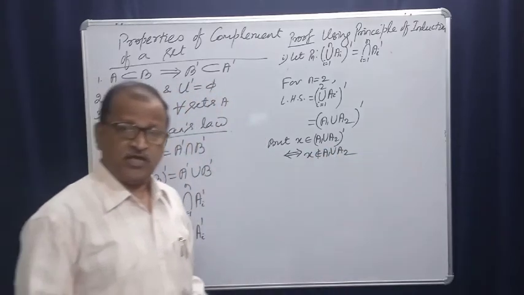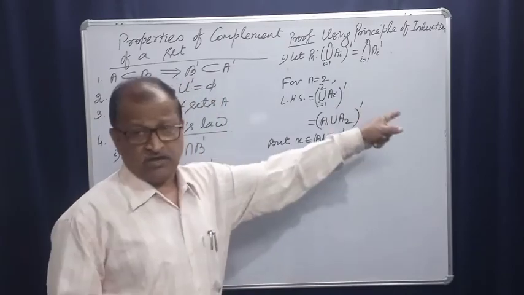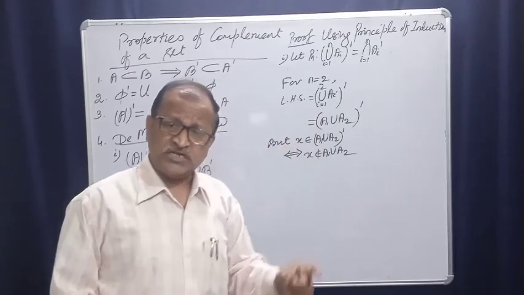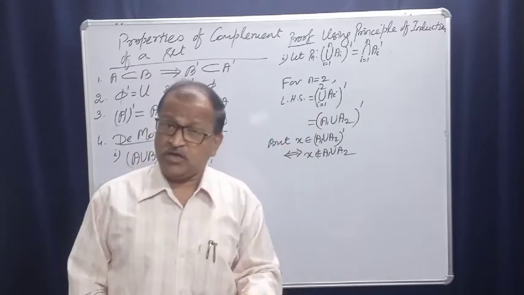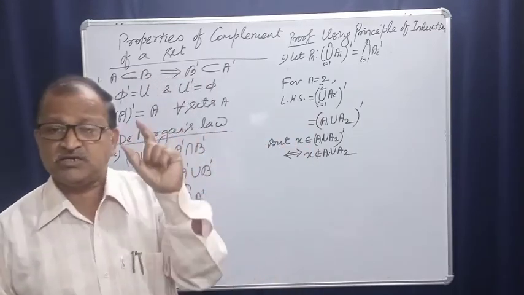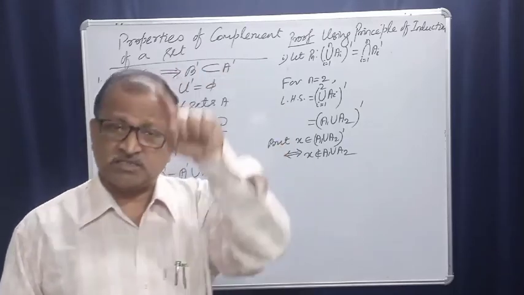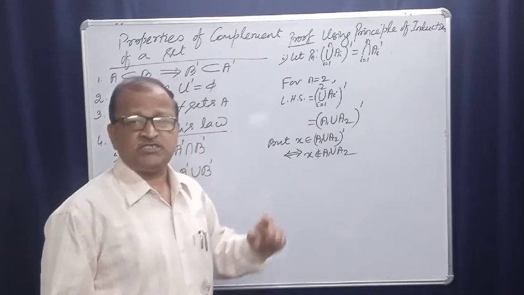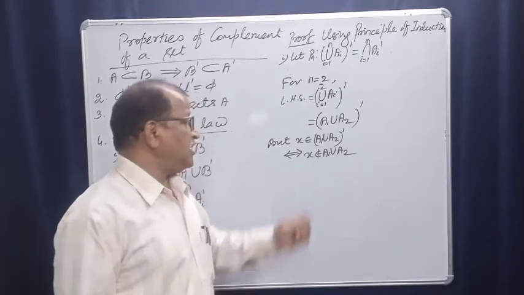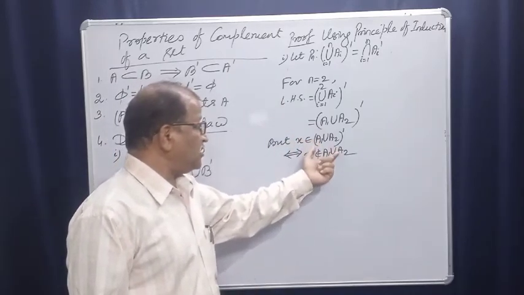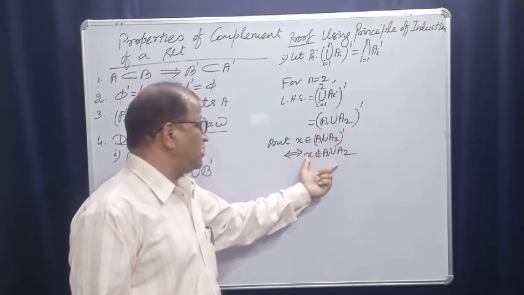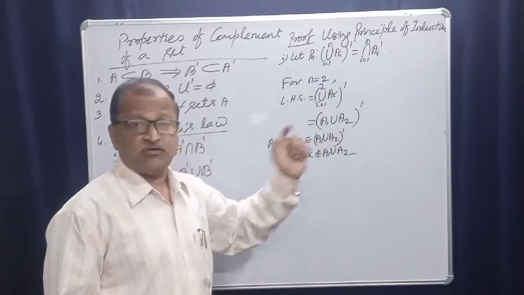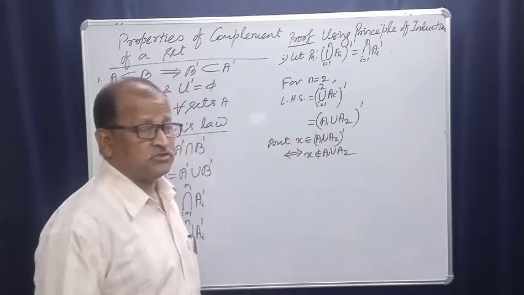Before this we proved De Morgan's law: A union B whole complement is equal to A complement intersection B complement. Here A1, A2 will be used instead of A union B: A1 union A2 whole complement is equal to A1 complement intersection A2 complement.